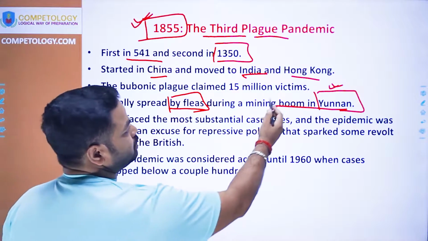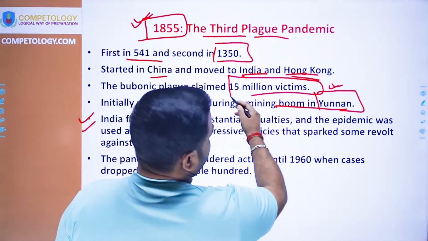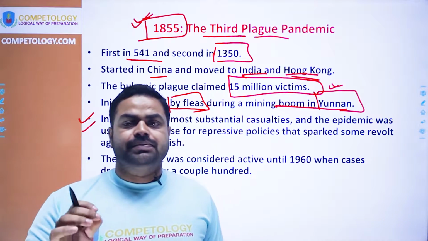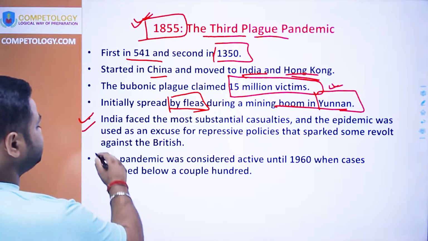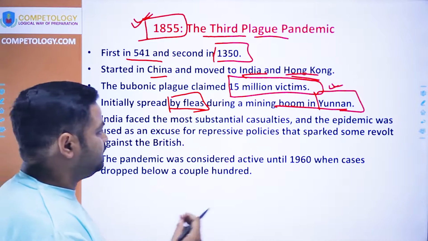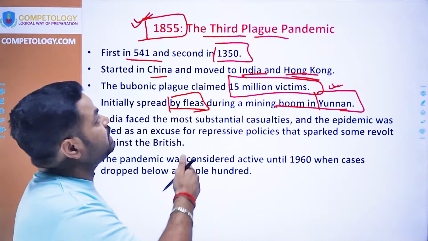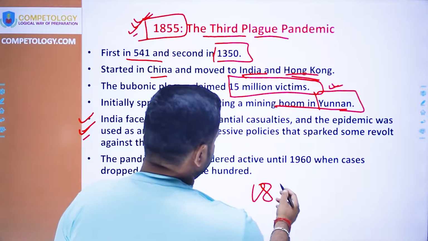From Yunnan it came to Hong Kong, and thereafter to India. Because of this bubonic plague, around 1.5 crore, that is 15 million, people lost their lives. This pandemic was a huge setback for different regions, and because of it there was also unrest in India, which led to the 1857 revolt.